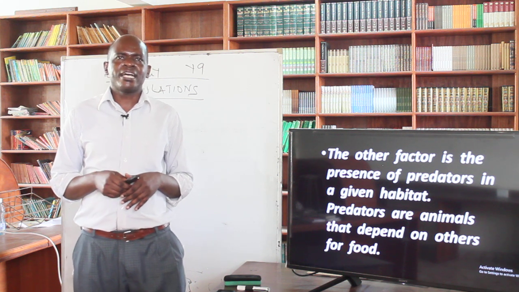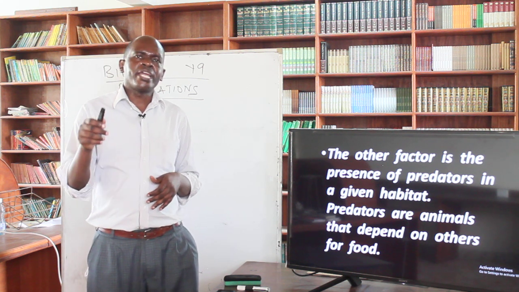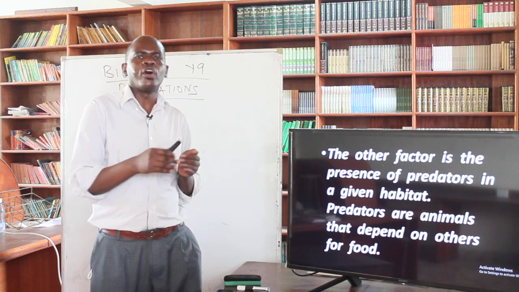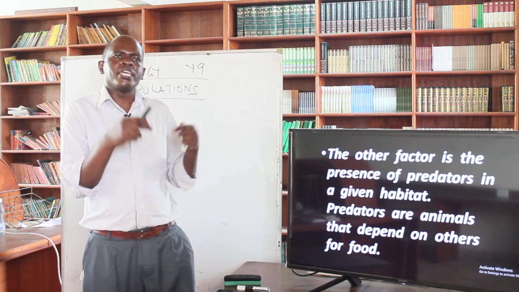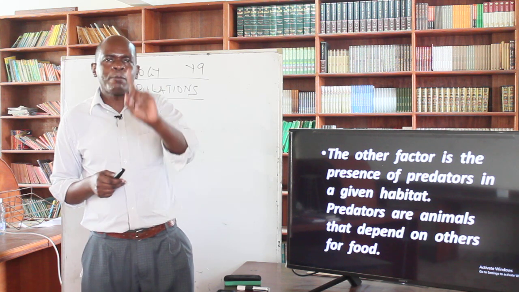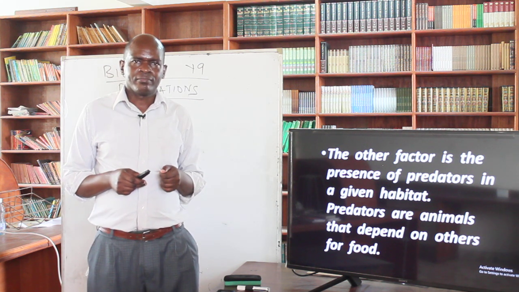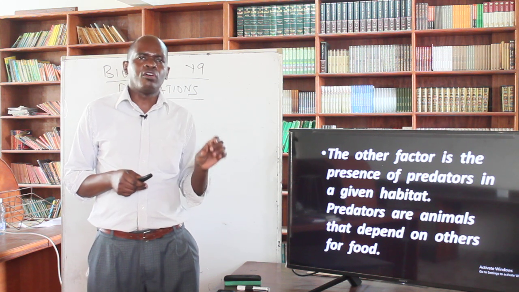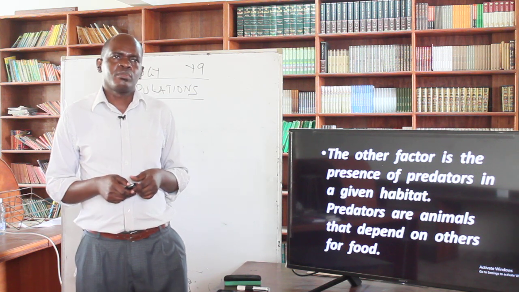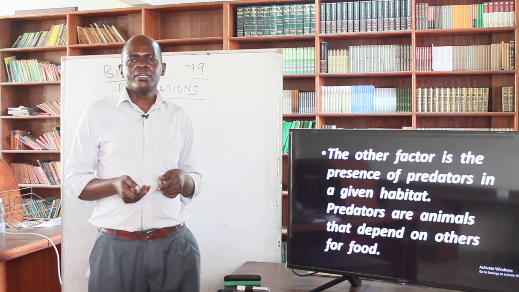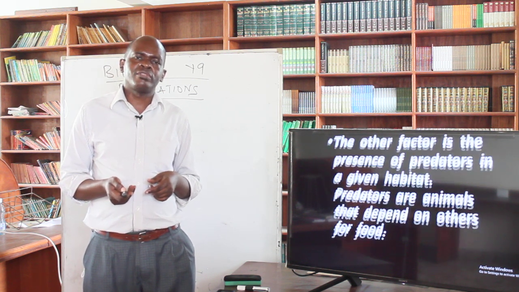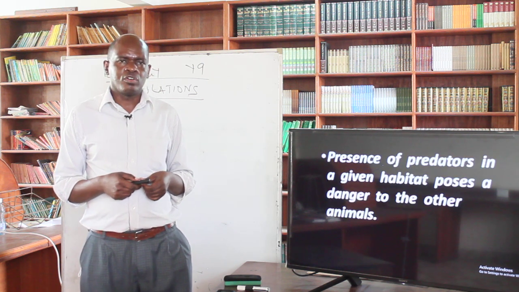But now, this factor works in two ways. When a predator finds enough prey, enough animals to feed on, then the population of the prey will keep on reducing as the population of the predator keeps on increasing, up to a particular time when there will be no more prey. That's the time the predator will also be affected because there will be no food for them. And don't forget, when the number of predators increases, there will also be increased competition because of the depleting number of the prey.